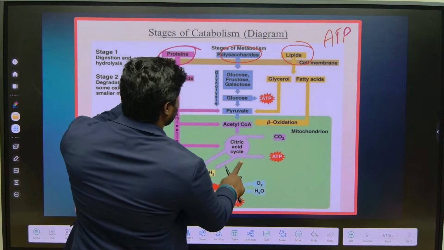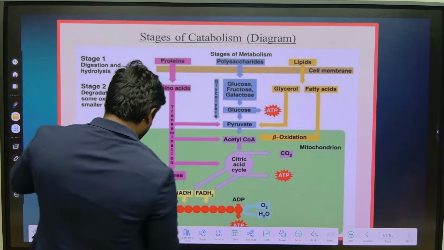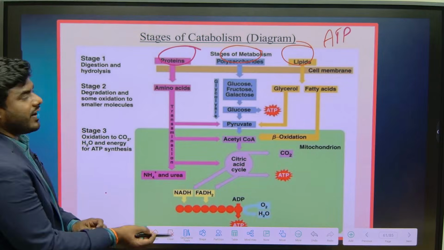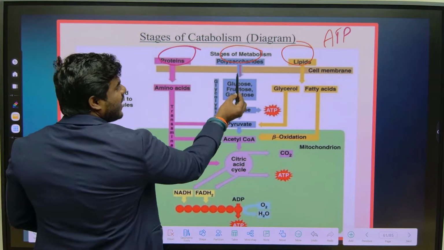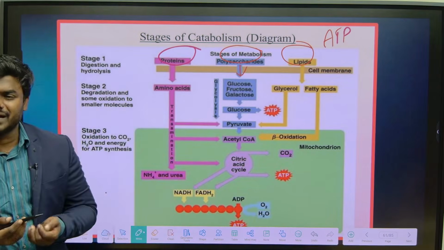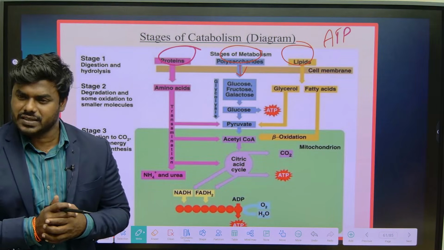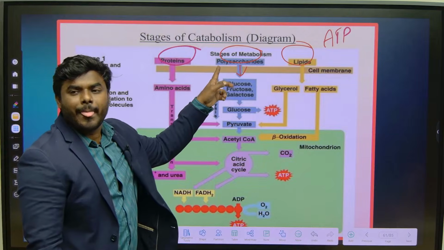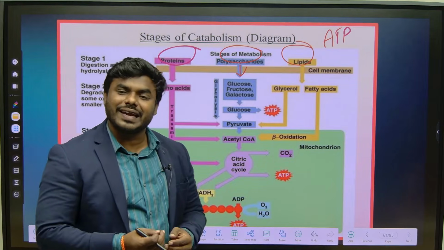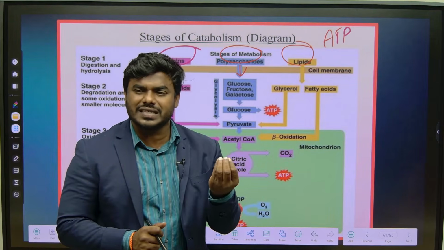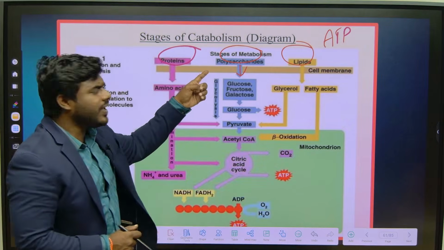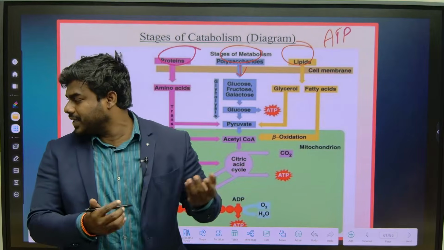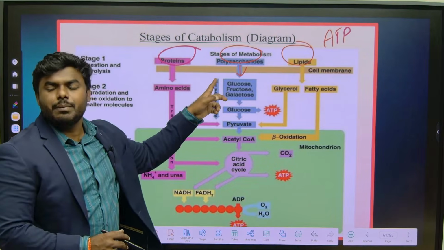This is the overview slide, the most important slide. Focus. If you understand this slide, most of the concepts are very clear. First, we never consume food directly in the form of monosaccharides. Mostly, when it comes to carbohydrates, we consume them in the form of polysaccharides. Let's consider we are eating rice. Rice is generally starch. Starch is a polysaccharide.